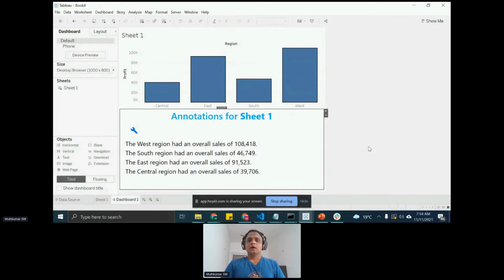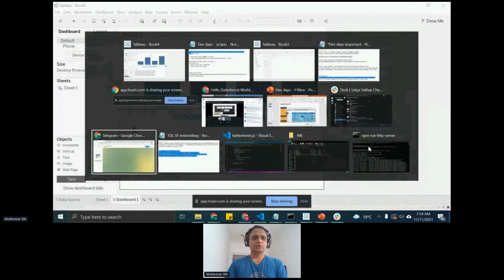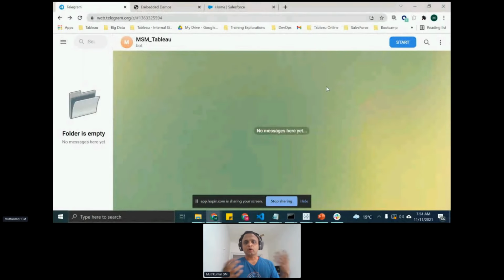Now, let's say we spoke about two things. One thing is using a web data connector to connect to our feeds. Second thing is just to have a small annotation framework to read the data from the dashboards. I built my custom extensions to give you a representation of the data. Let's say I want to take a step forward and show you something like a bot, right?